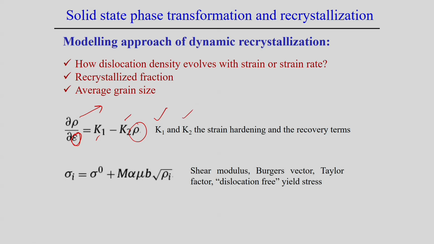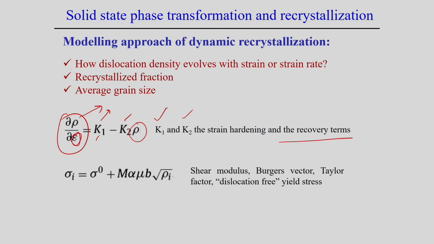K1 and K2 are constants: K1 is the strain hardening parameter and K2 is the recovery parameter. K2 indicates the recovery during the recrystallization process.